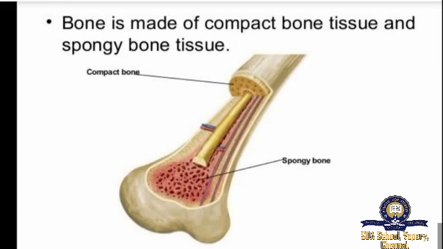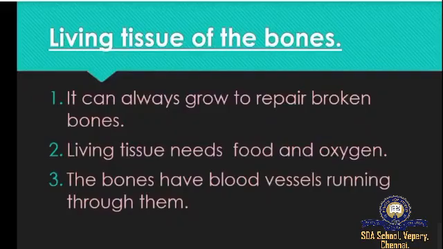Living tissue needs food and oxygen. So the bones have blood vessels running through them. They also have nerves running through them. That is why it hurts when a bone breaks. So when we get a fracture in the bone, what happens? It hurts a lot, right? Why? Because it has nerves, blood vessels, everything inside the bone.